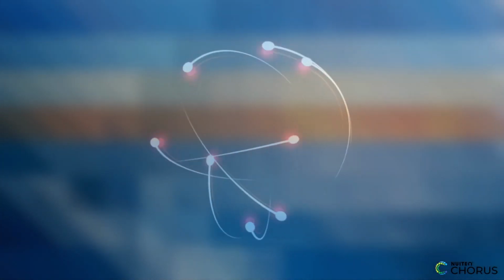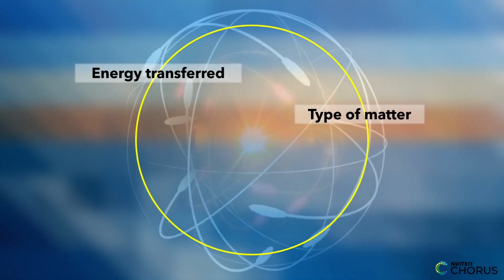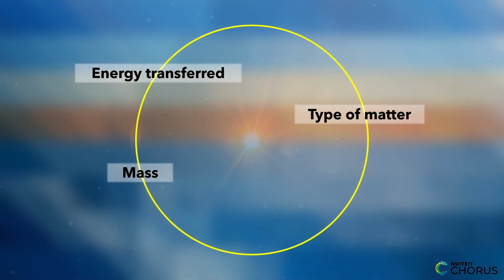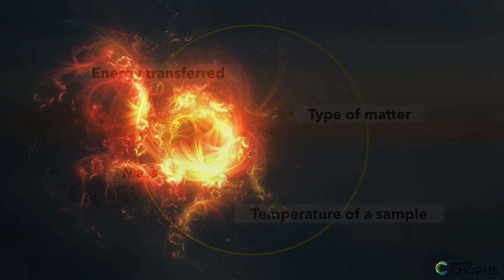Welcome, students. In this video, we will be exploring the relationships among energy transferred, the type of matter, the mass, and the change in the average kinetic energy of the particles as measured by the temperature of a sample. Before we dive into examples, let's define some important terms.